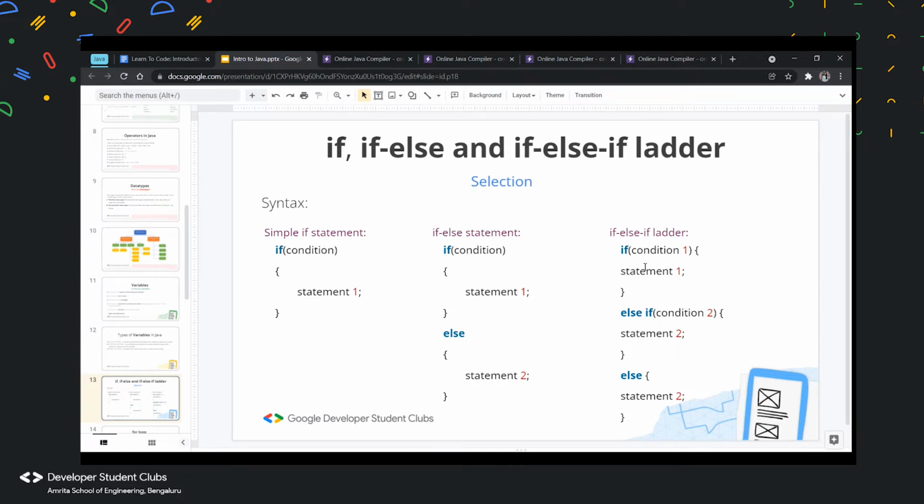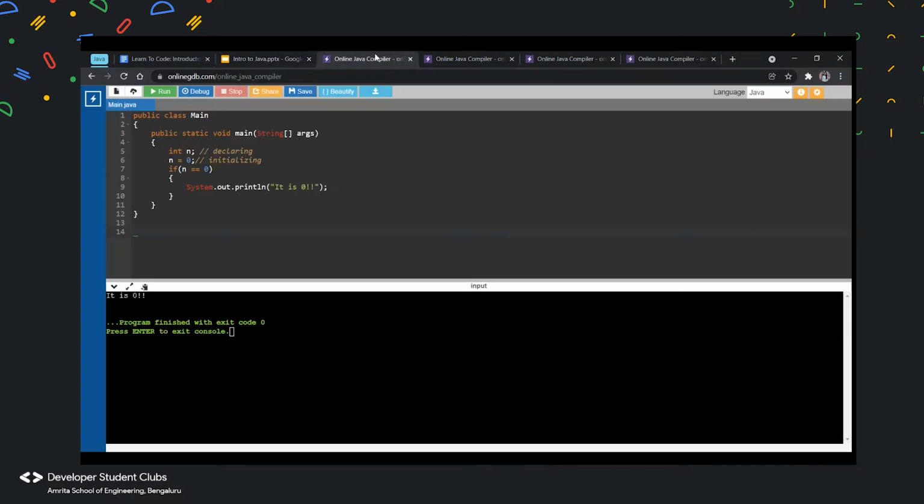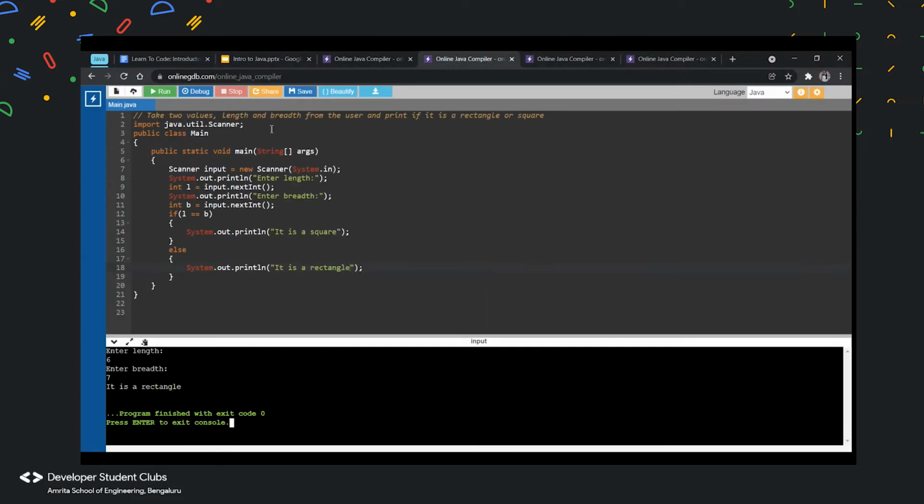So if the first condition doesn't satisfy, it goes to condition 2. If the second condition also doesn't satisfy, it goes to the next condition. Now, if all 3 conditions don't satisfy, you will have an else block, which will just run. So we can do one question for the if else if ladder also. The question can be: take an input of 3 people and determine who's older and who's younger among them.